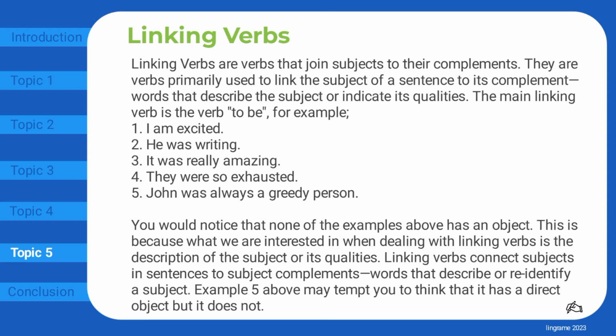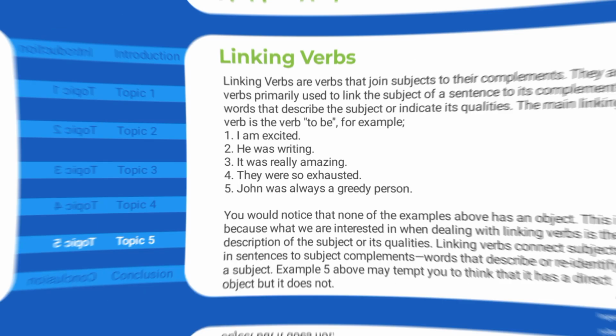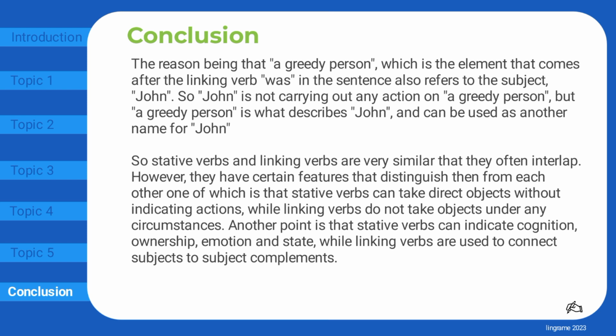You would notice that none of the examples above has an object. This is because what we are interested in when dealing with linking verbs is the description of the subject or its qualities. Linking verbs connect subjects in sentences to subject complements, words that describe or re-identify a subject. The last example above may tempt you to think that it has a direct object, but it does not. The reason is that a greedy person, which comes after the linking verb was, also refers to the subject, John. So John is not carrying out any action on a greedy person. But a greedy person is what describes John and can be used as another name for John.